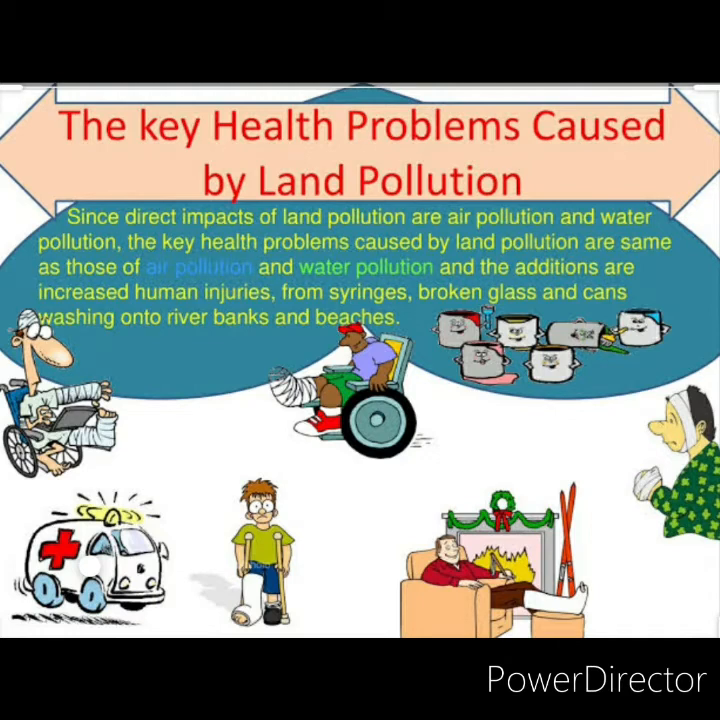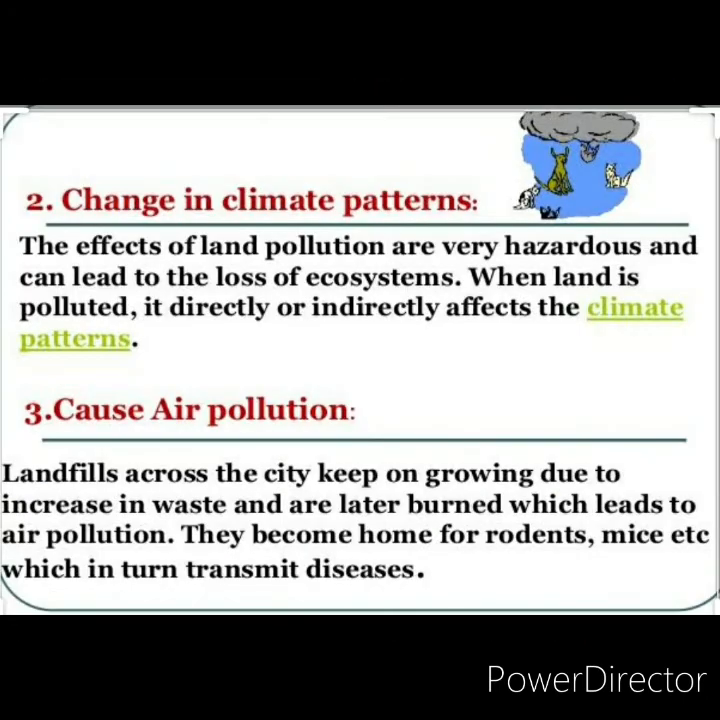Health impact. When land is contaminated with toxic chemicals and pesticides, it leads to problems like skin cancer and respiratory problems. The toxic chemicals can reach our body through foods and vegetables. Land pollution causes air pollution too. Landfills and waste dumping lead to air pollution. The abnormal toxic substances spread in the atmosphere and transmit respiratory diseases among the masses.